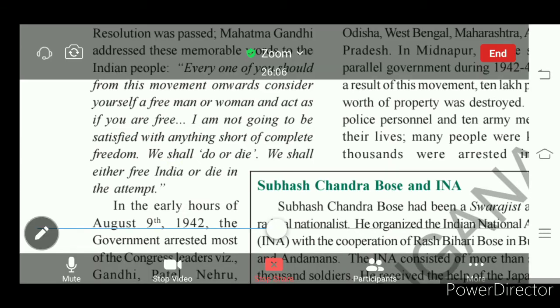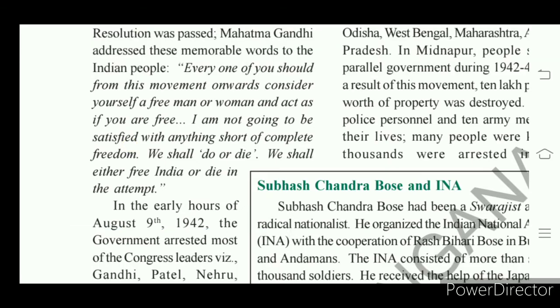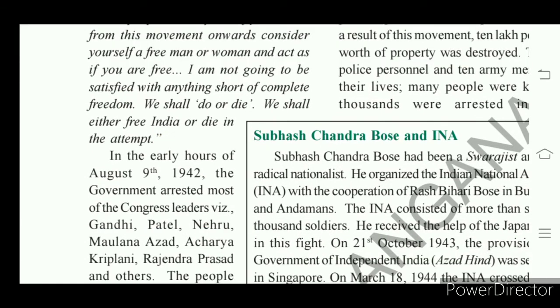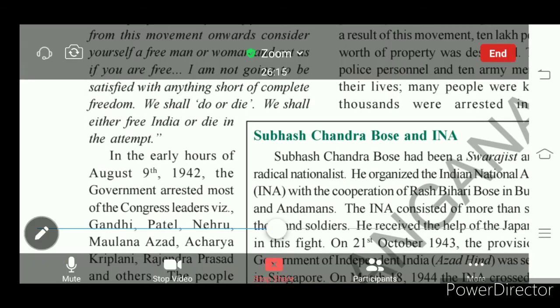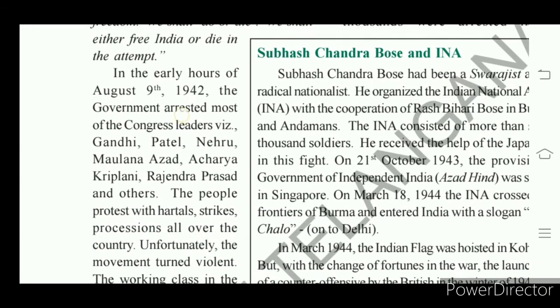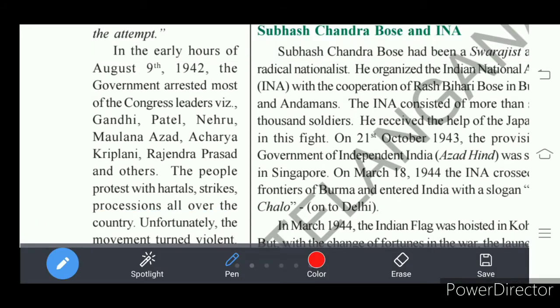Understand? So in the early hours on 9th August 1942, the British government arrested very important and active leaders, because the news spread to the British government that this Quit India movement was going to create big trouble for Britishers.